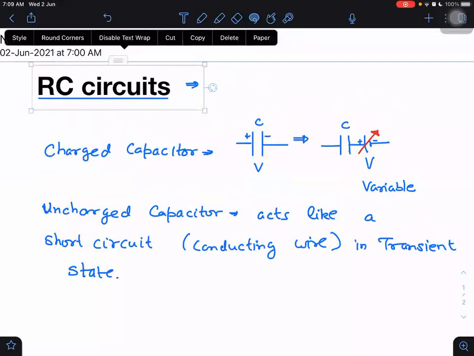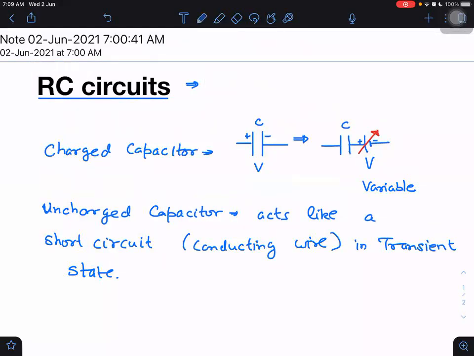Transient is just the opposite, when things are changing. What things are changing in this case? Any element of the circuit may be changing. For example, potential difference may be changing, resistance may be changing, capacitance may be changing, or the current flowing through the capacitor may be changing, or the charge stored in the capacitor may be changing.